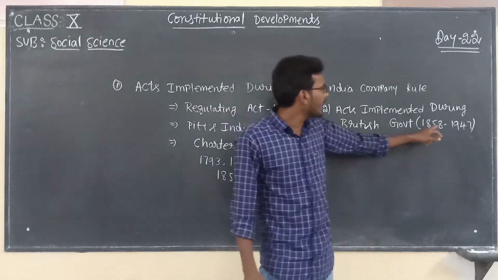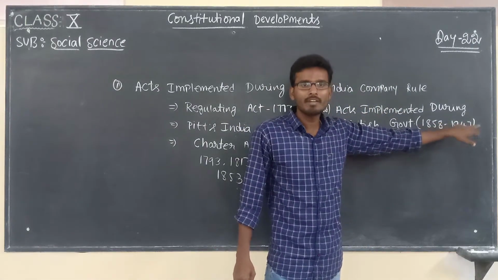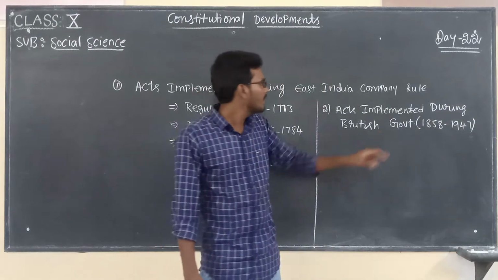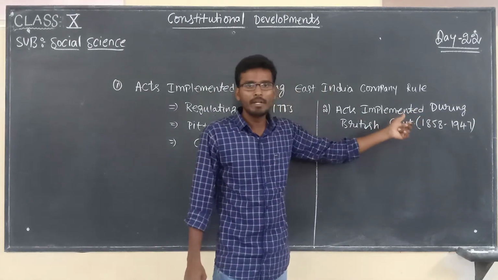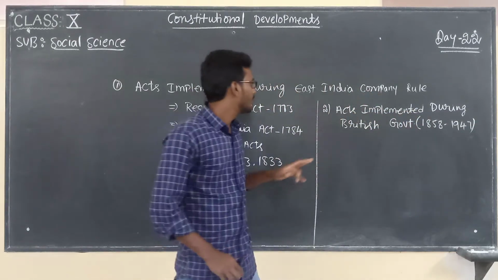In between the years 1858 to 1947, whatever the acts implemented, those are during the rule of British government. In that, we have to discuss.